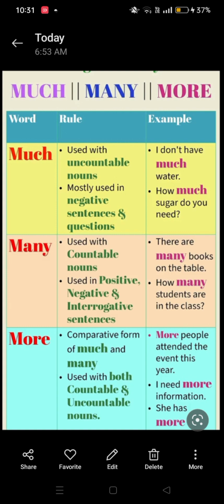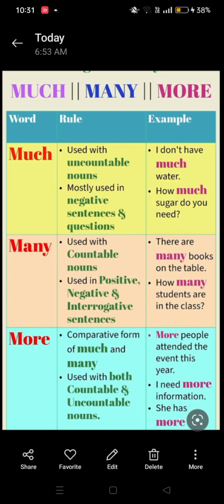After we understand much, now we can go on to many. What do we use many with? We use many with countable noun. And two, we use many in positive, negative, and interrogative sentences. So now we can look at an example: there are many books.